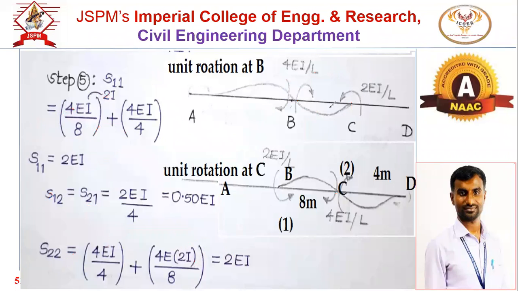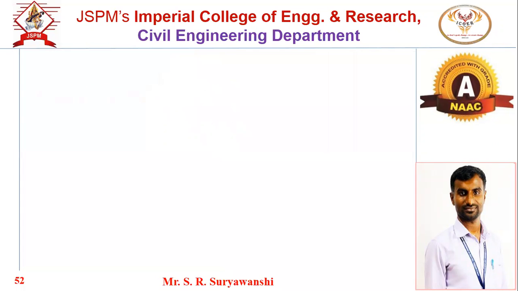So this is for the stiffness matrix. Rotation at B, you will get first column elements S11, S21, but S21 is equal to S12, that we know, so no need to find out separately. Then if you give the unit rotation at C, you will get second column elements S12 and S22. Okay, next will be the stiffness equation.